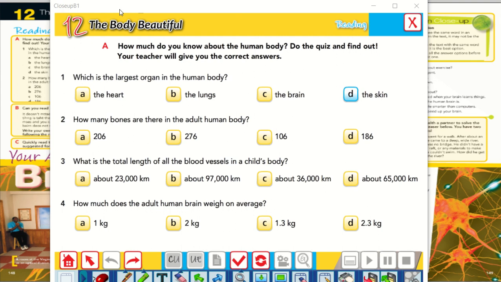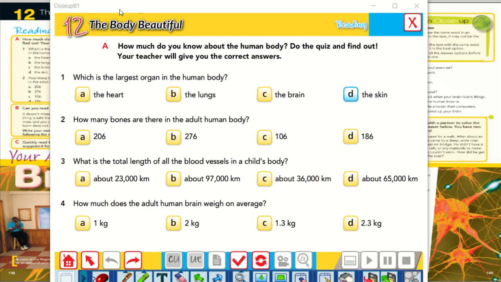Okay, now let's go to the second question. How many bones are there in the adult human body? How many bones? So what do you think? Is it 206? Is it 265, 76, or is it 106 or 186? The answer is A, 206.